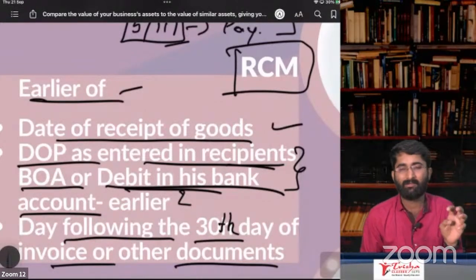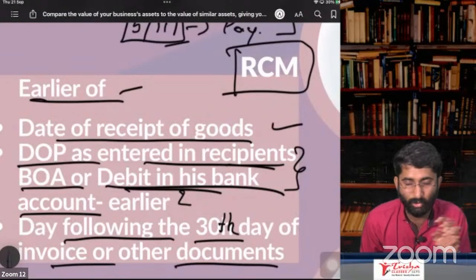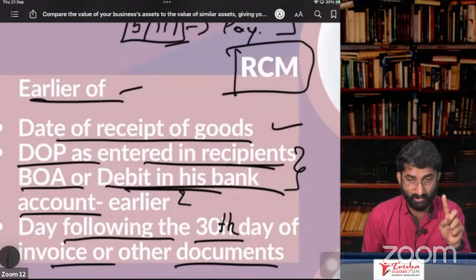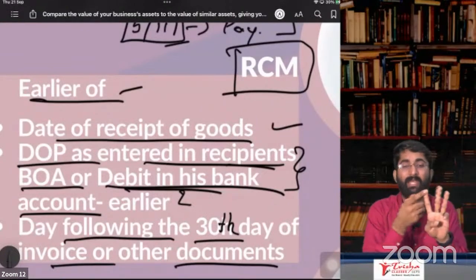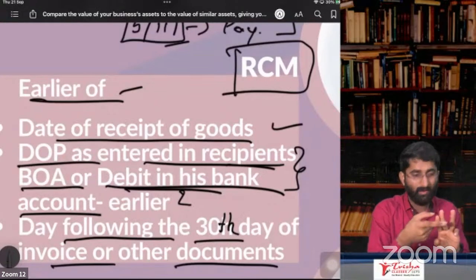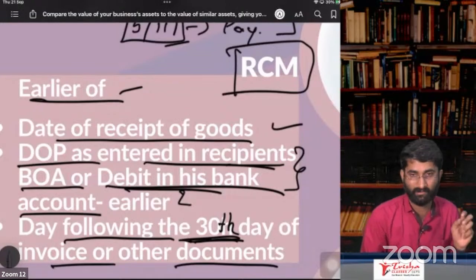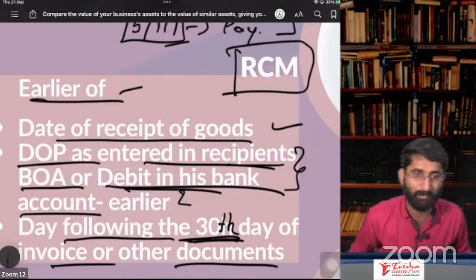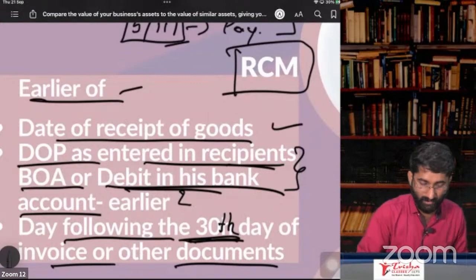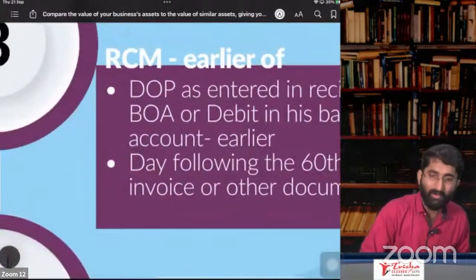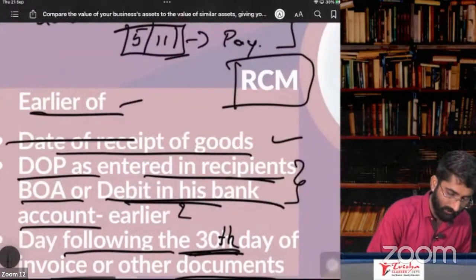So now in case of goods, in case of RCM, three things you have to remember: date of receipt of the goods, date of payment, or the 30th day following the day of invoice given by your supplier of the goods. Same thing applies here. Only one thing is missing, that is date of receipt of the goods.